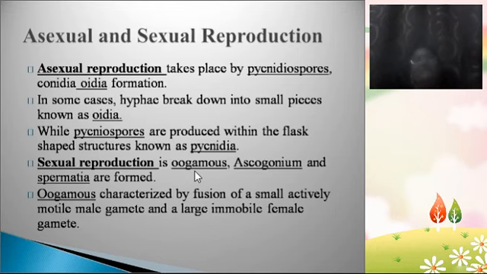And sexual reproduction is oogamy. Oogamy means the egg fusing with the sperm. So when a motile male gamete fuses with a non-motile oospore or egg, such a type of sexual reproduction is known as oogamy. And here the sexual reproductive structures are known as ascogonium and antheridium. In the antheridium, spermatia are formed. So here, as I just mentioned, oogamy means the male gamete is motile and it fuses with the large immobile female gamete, which is known as the ovum.